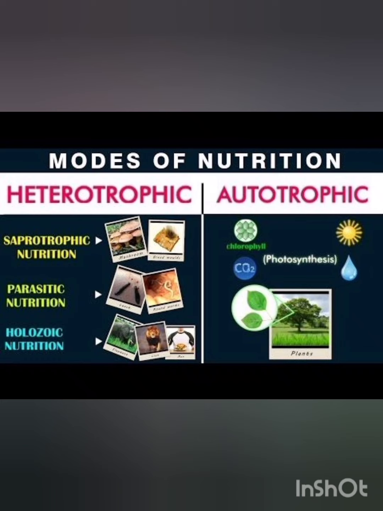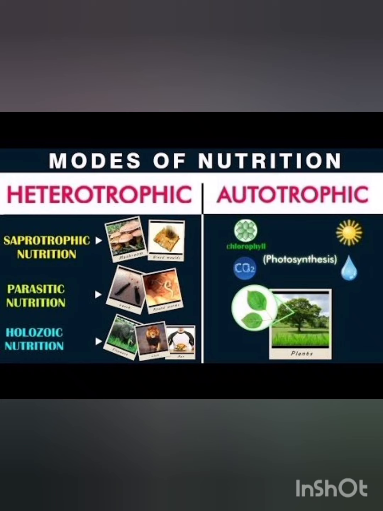Here we can see there are two types of nutrition. The modes of nutrition taking place in organisms are of two types. The first one is autotrophic mode of nutrition and the second one is heterotrophic mode of nutrition. In the autotrophic mode, plants make their own food by themselves by the process of photosynthesis, and such organisms are called autotrophs.